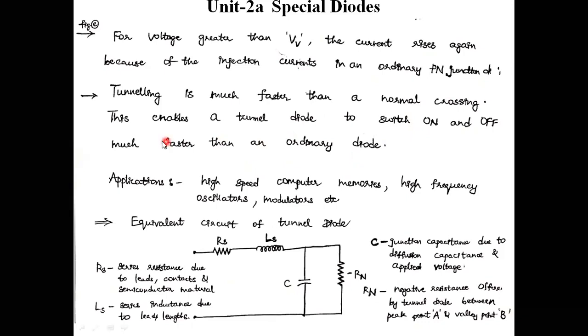This enables a tunnel diode to switch on and switch off much faster than an ordinary diode. Applications of this tunnel diode are high speed computer memories, high frequency oscillators, modulators. We are going to use it in memory circuits, high frequency oscillators, modulators, etc. These are the applications of the tunnel diode.